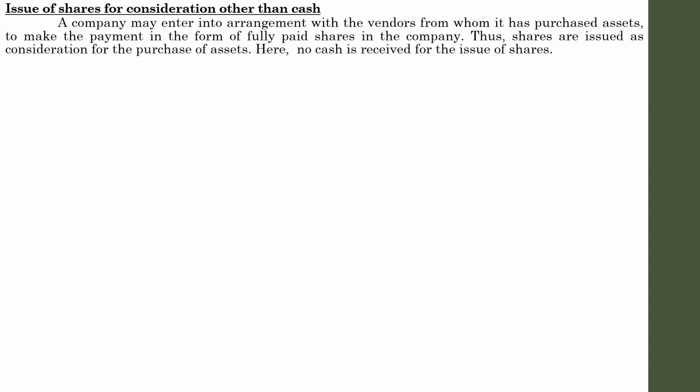Instead of paying the purchase price in cash, the company might pay in the form of shares. So the shares are issued as a consideration for the purchase of assets. In these situations, no cash is received for the issue of shares.